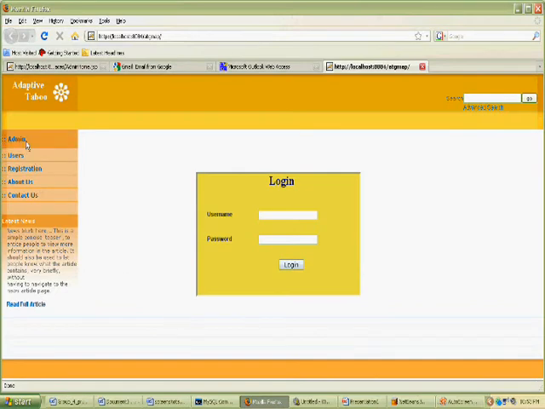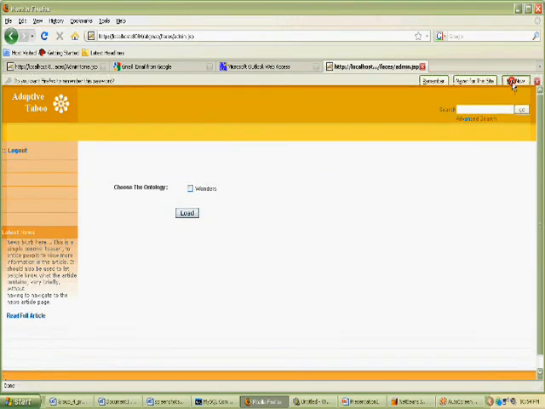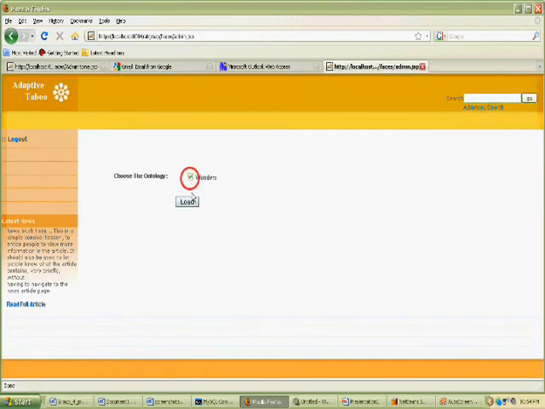The administrators need to log in by selecting the admin section in the index page. Once logged in, they can choose a particular ontology and load the ontology into the game database.